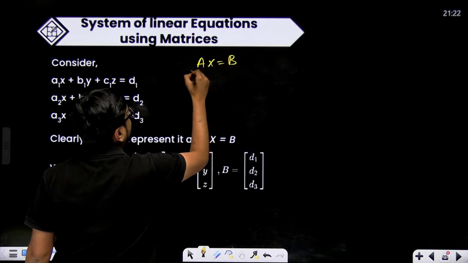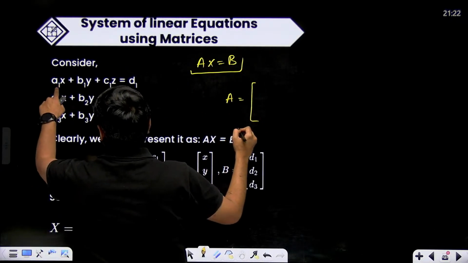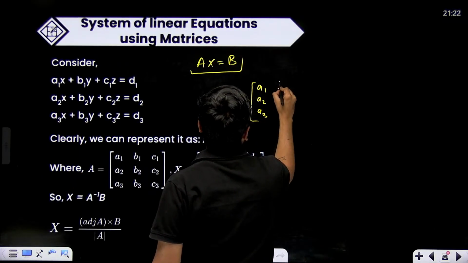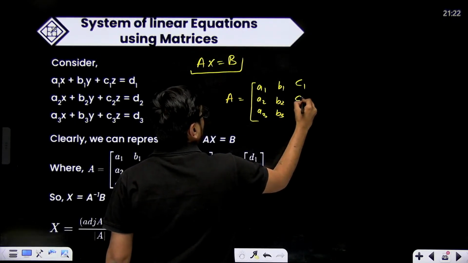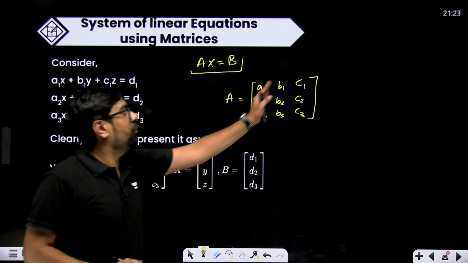So you have 3 matrices A, X and B. A will be the matrix of these A1, A2, A3, B1, B2, B3 and C1, C2, C3. All the numbers, you can say coefficients and constants.